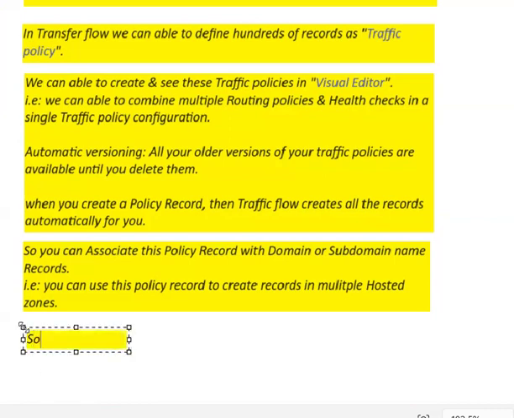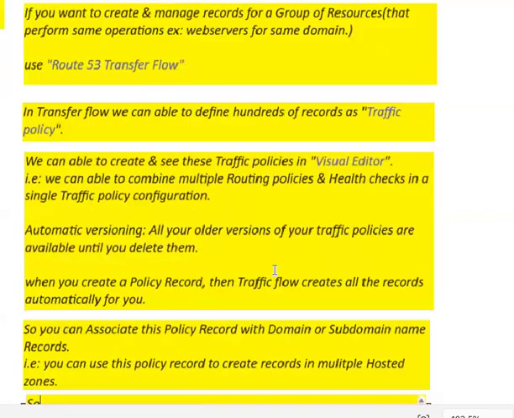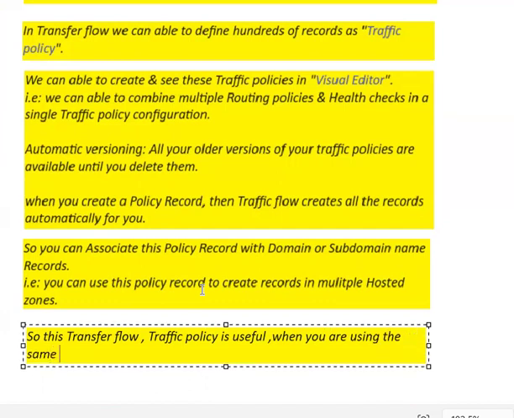So this traffic flow, this traffic policy, is useful when you're using the same host for multiple domains.